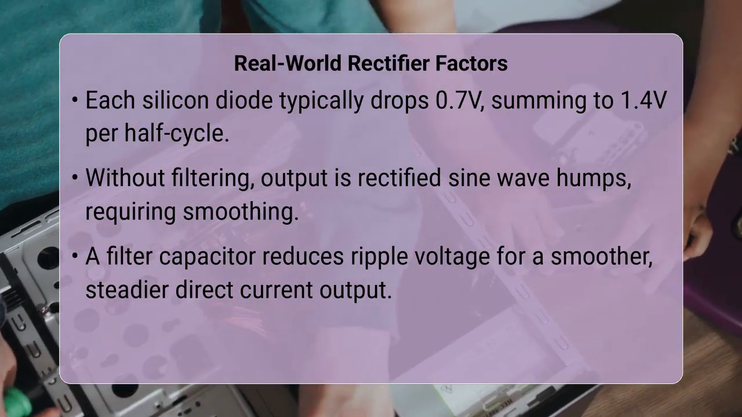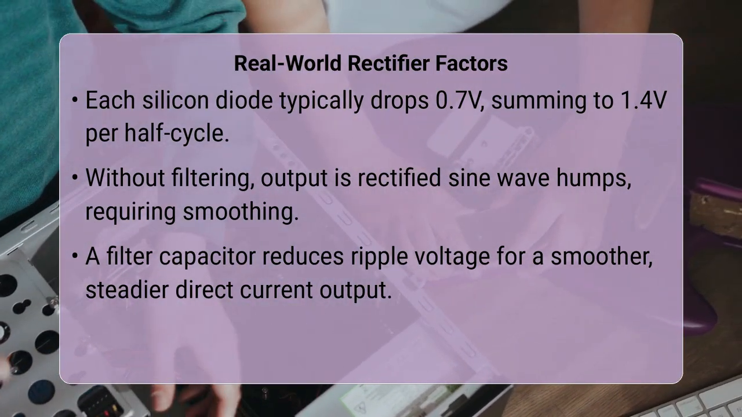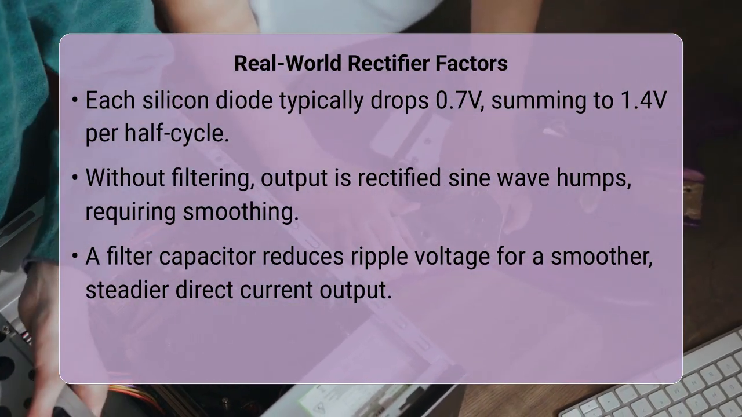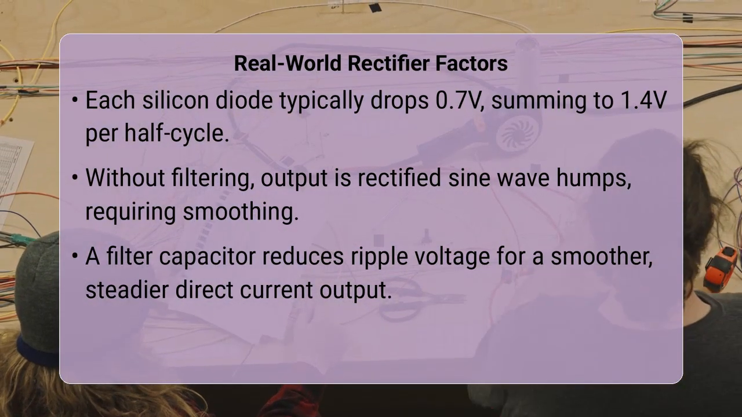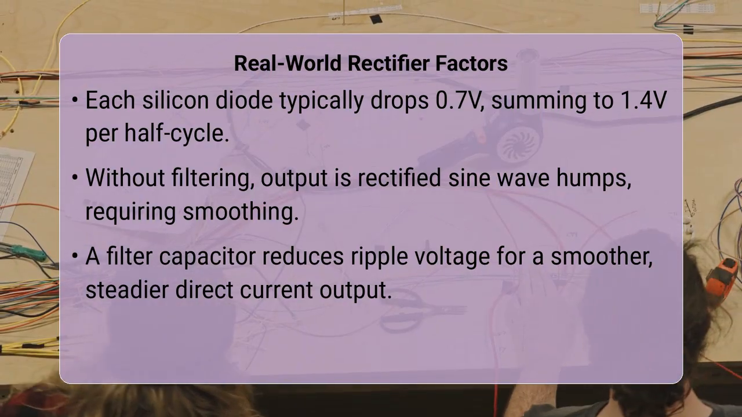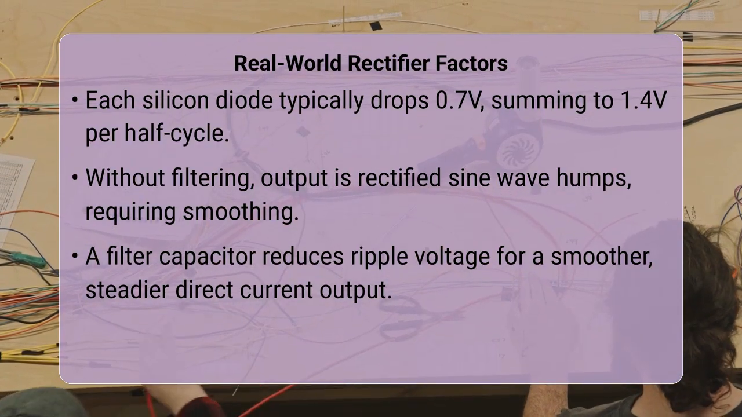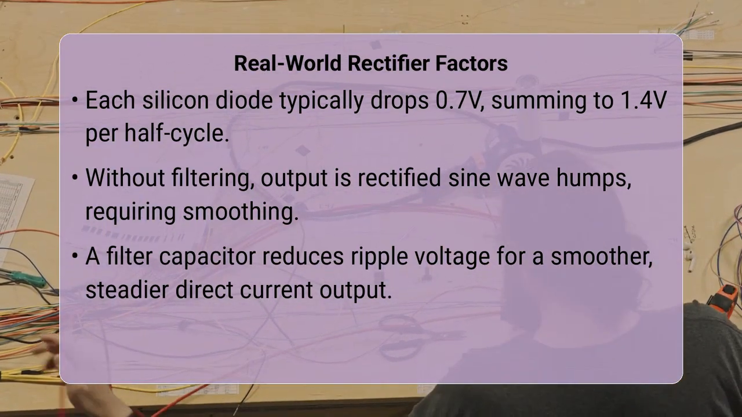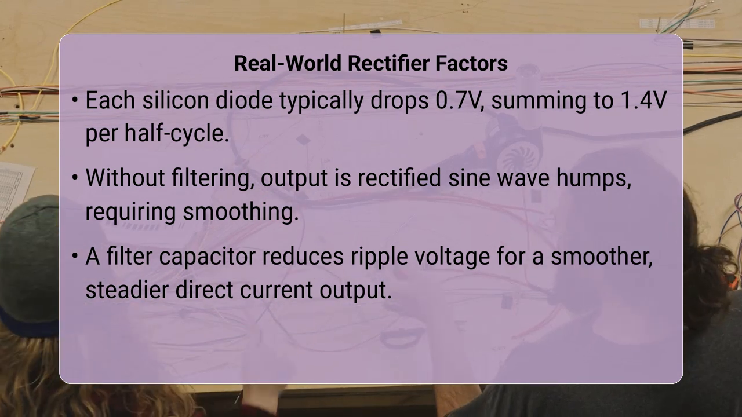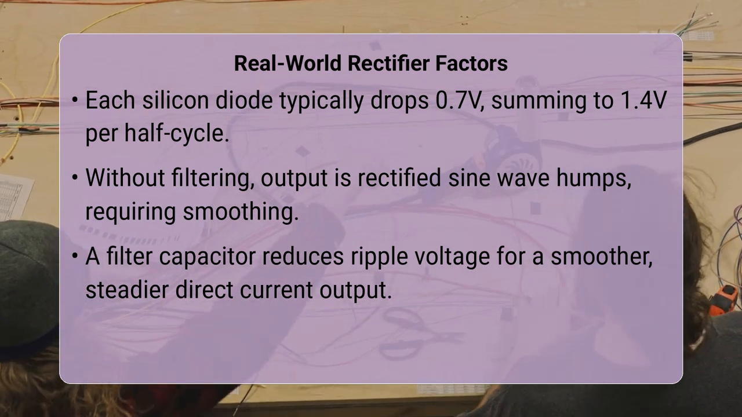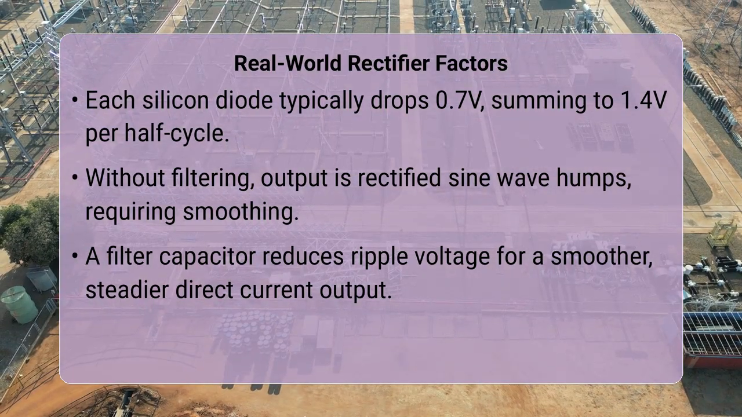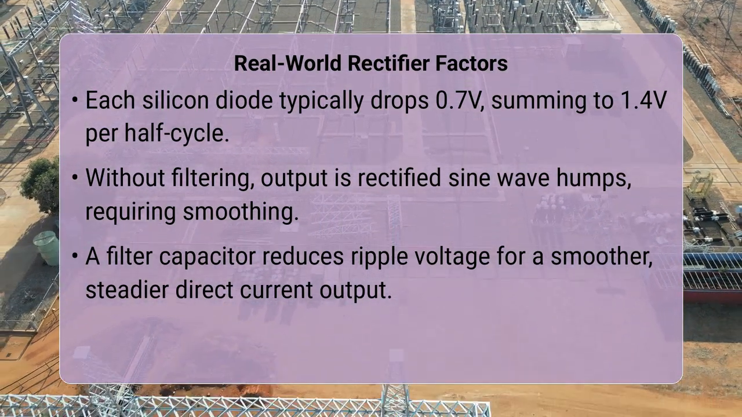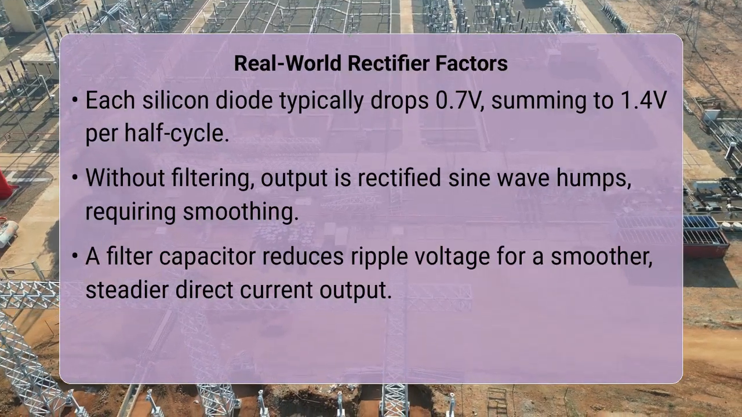In reality, each diode in the path of the current flow introduces a small voltage drop. For silicon diodes, this is typically around 0.7 volts per diode. Since current passes through two diodes during each half cycle, you will lose about 1.4 volts from the peak input voltage. This means your actual peak direct current voltage will be the alternating current peak voltage minus 1.4 volts.